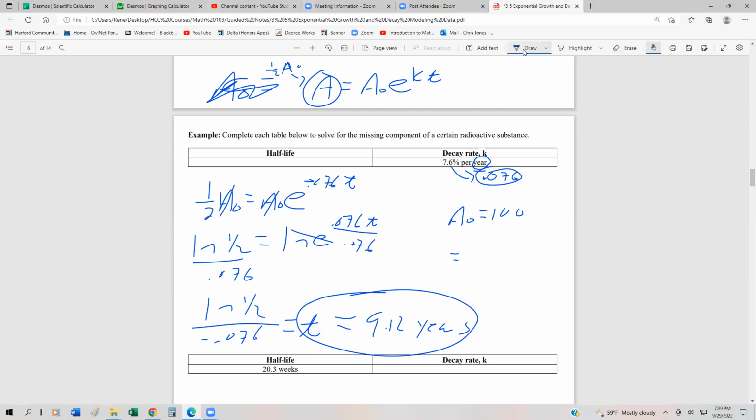So this would be 100 times e to the negative 0.076, because it's decaying, times 9.12. That should give us about 1/2 of 100, which is 50.